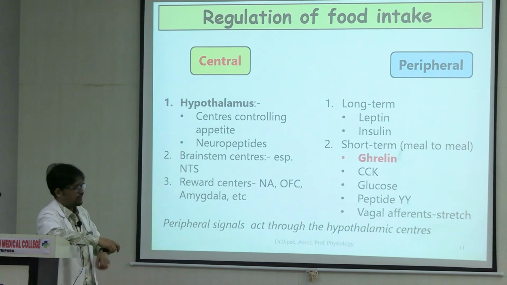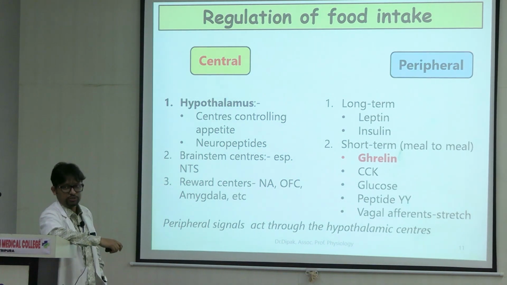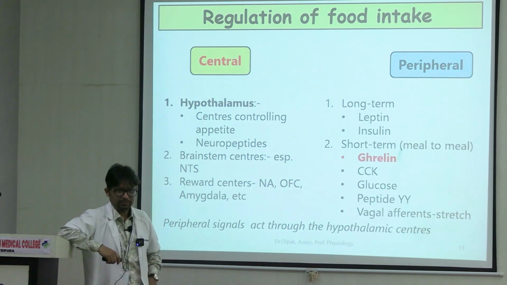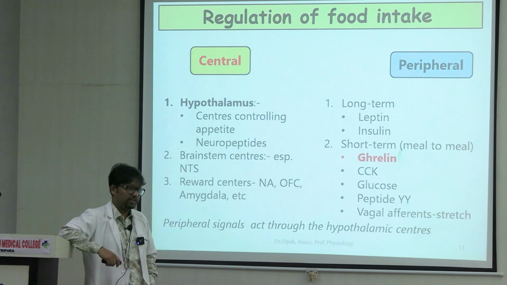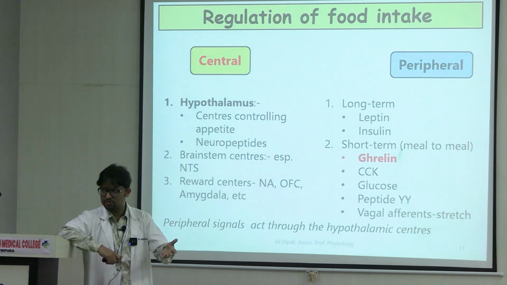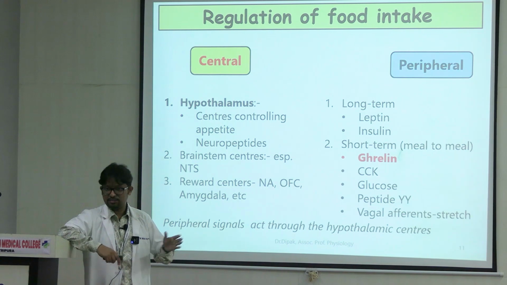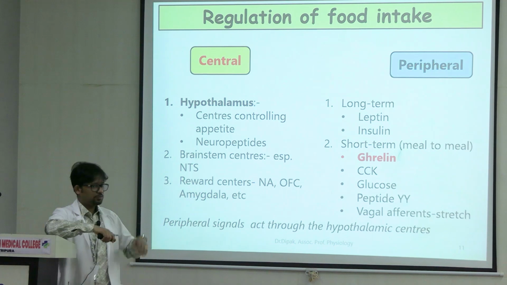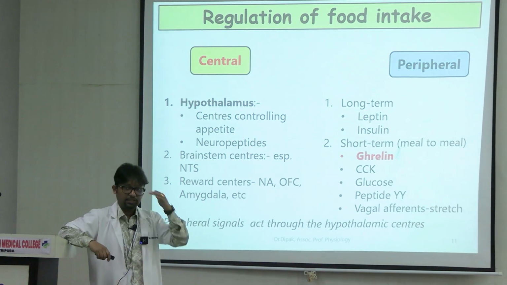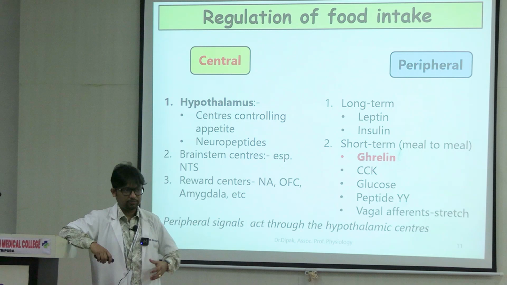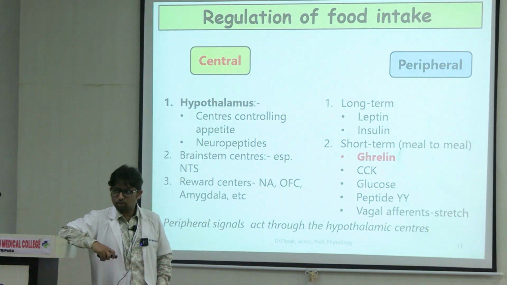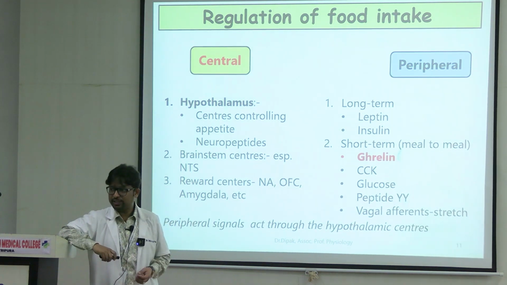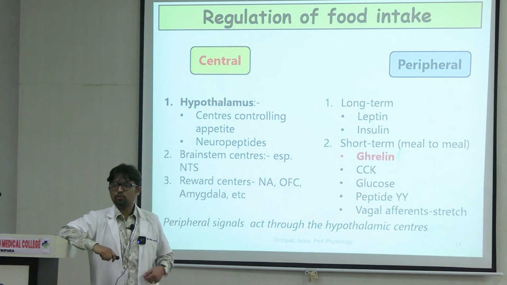Peripheral signals: you have certain long-term signals and short-term signals. Body weight कैसा है? This is a long-term signal. Body weight cannot be influenced on a day-to-day basis or an hour-to-hour basis. It is a long-term cumulative thing. Body weight is influenced by the activity of insulin. Insulin is one hormone which plays a role in long-term regulation of body weight, and it is also an important satiety signal.